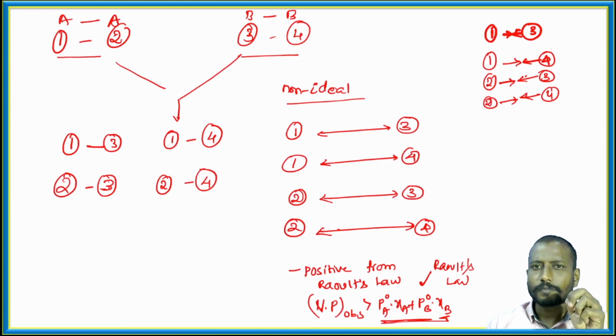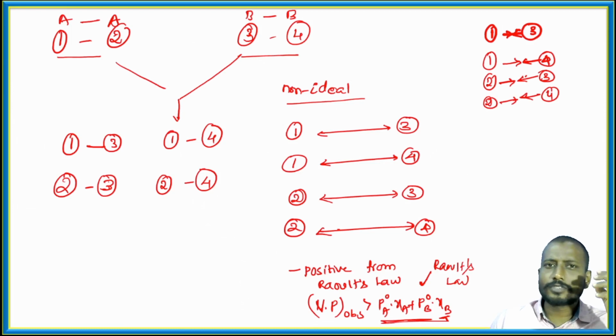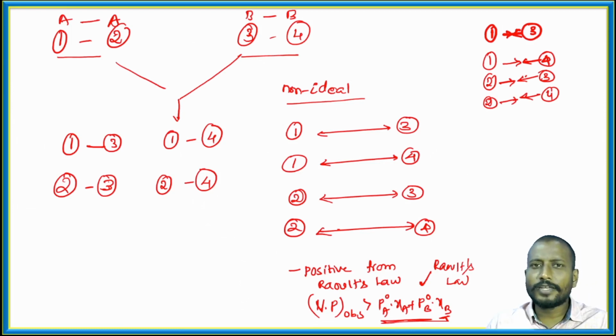It means they come very close to each other because of the formation of new interactions which are stronger than the earlier forces of attraction between A and A and B and B. When the forces of attraction increase, they vaporize at a slower rate than either of the liquids. The solution has difficulty in evaporation, and when evaporation decreases, the vapor pressure definitely decreases.